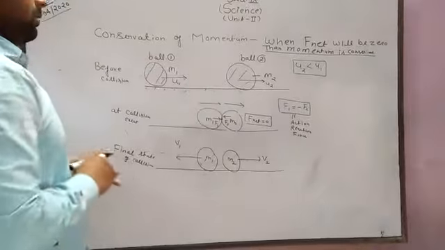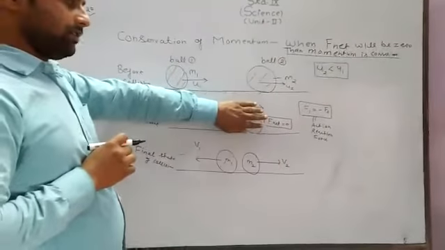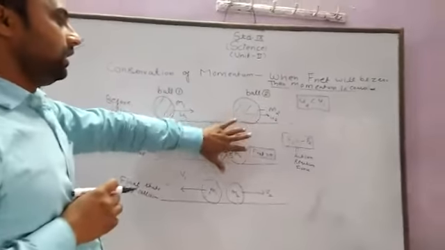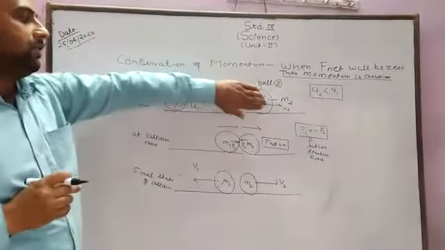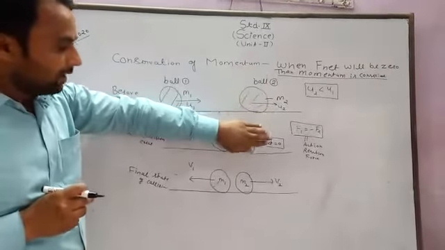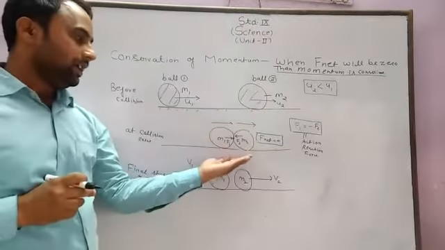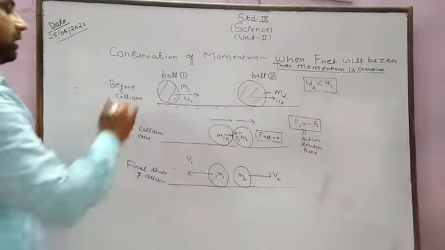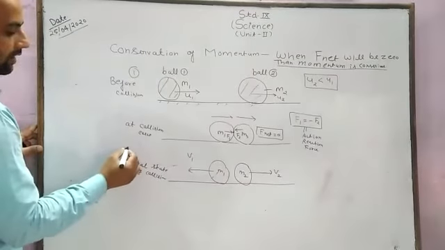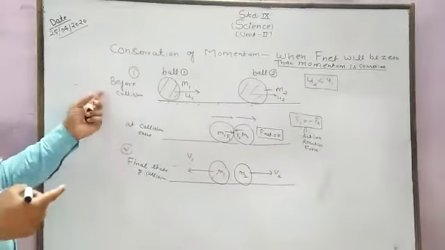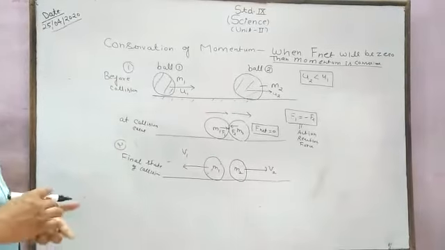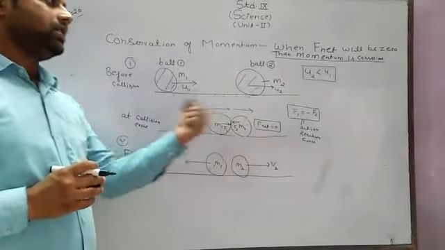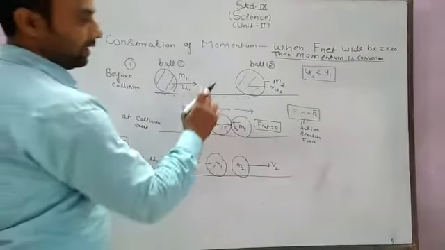This is the important fact. First we have to understand that the net external force will be 0. After that we say that since the net external force is 0, the net momentum will be conserved. Here before the collision this is the initial state, and at the instant of collision the net external force is 0. It means the initial and final momentum will be conserved. This is the initial state and this is the final state. First we understand the net external force is zero, then we conserve the linear momentum. Now we take the linear momentum.